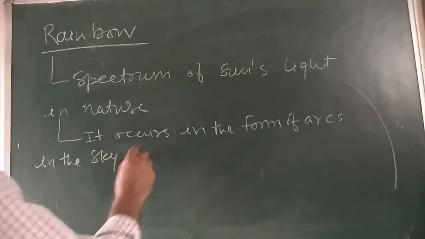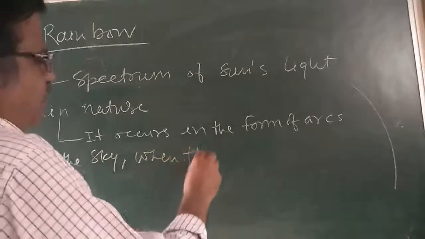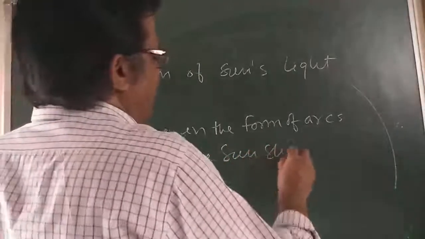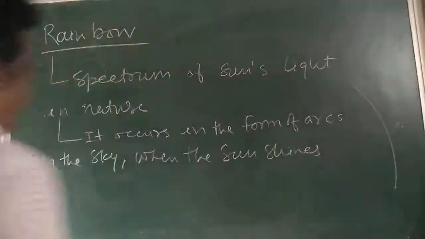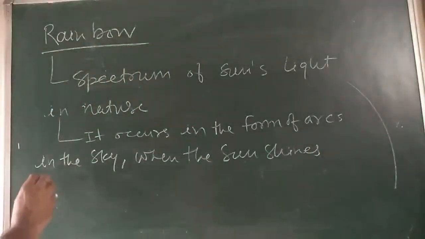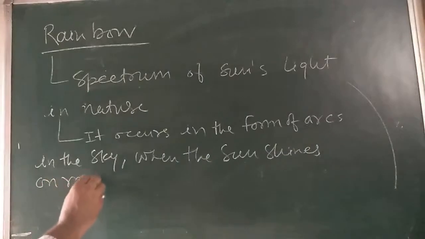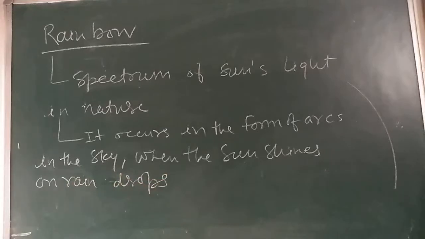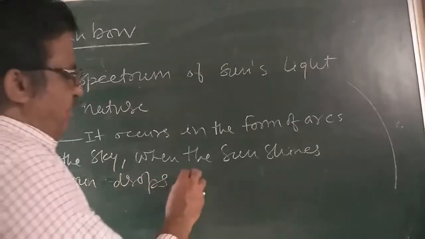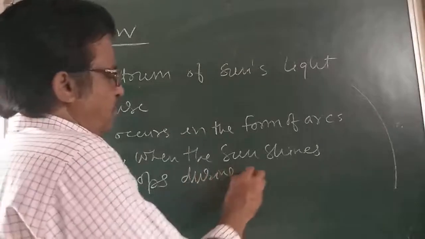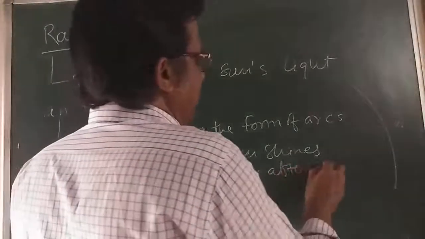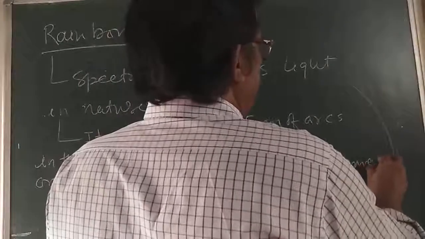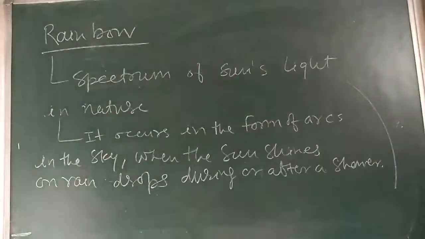When the sun shines on raindrops during or after a rain, or after a shower. You can say like this. So this is the definition of rainbow. Now I am going to see the diagram of it.